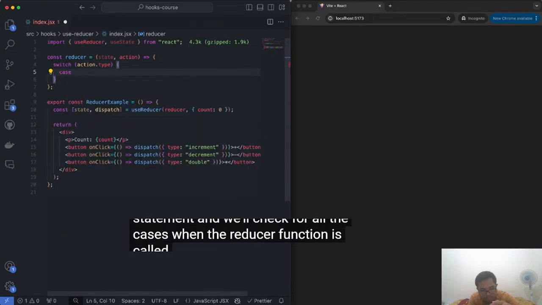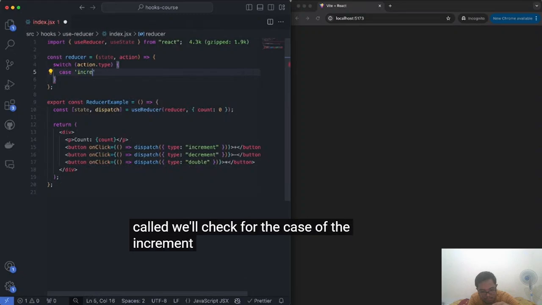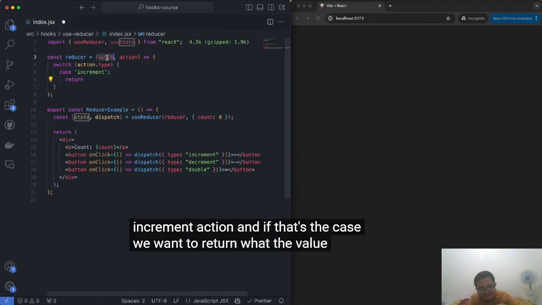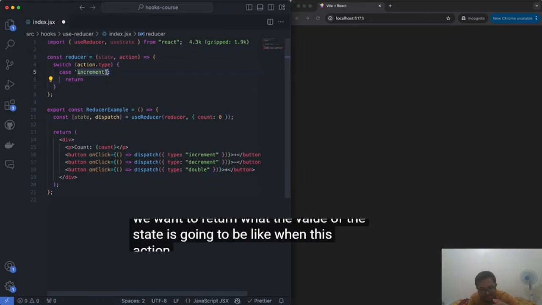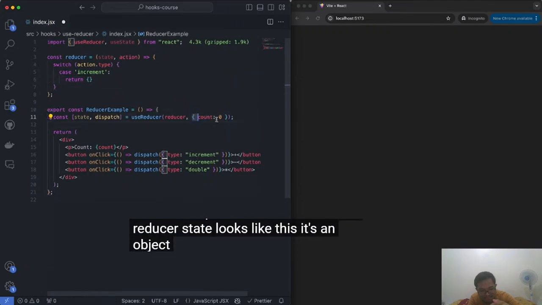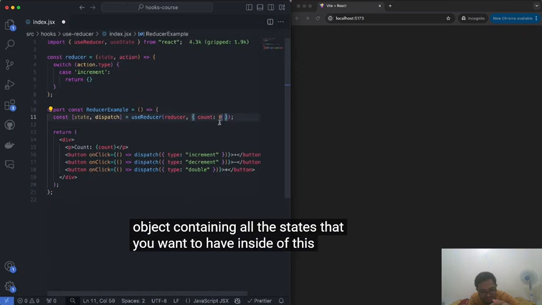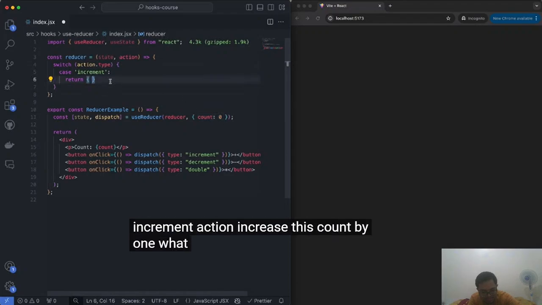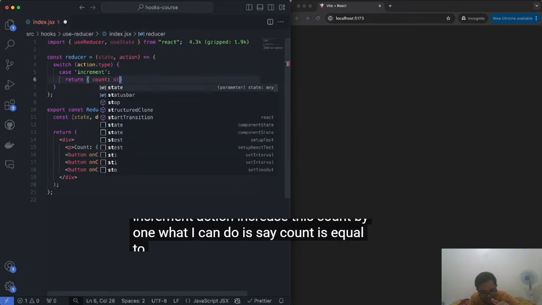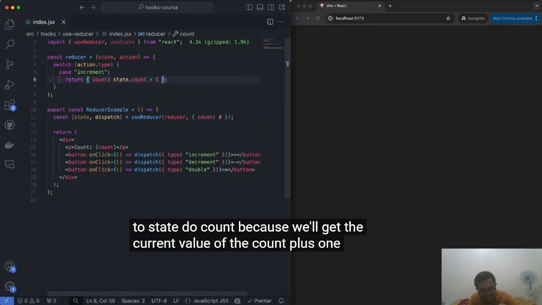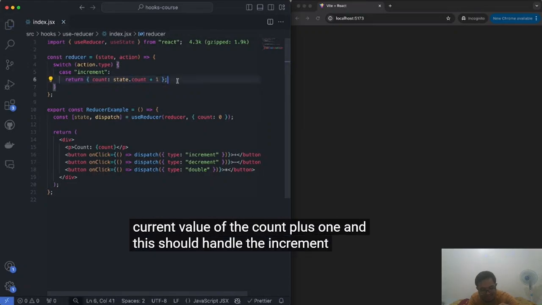When the reducer function is called, we'll check for the case of the increment action. And if that's the case, we want to return what the value of the state is going to be like when this action is dispatched. So remember, the reducer state looks like this. It's an object containing all of the states that you want to have inside of this reducer. In our case, we only have one, which is the count. So if I want to make this increment action increase this count by 1, what I can do is say count is equal to state.count, because we'll get the current value of the count, plus 1. And this should handle the increment case.